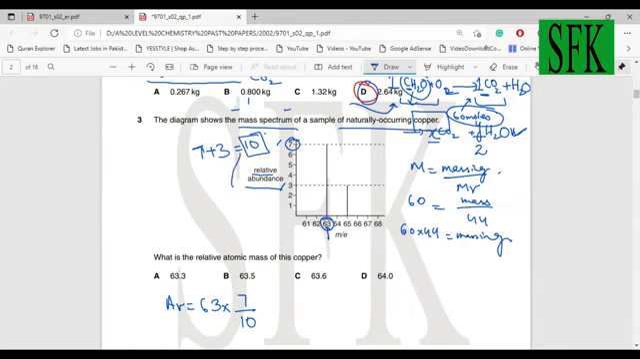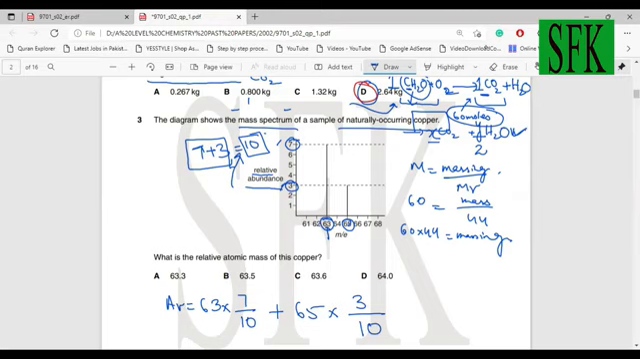Why have I taken 10 as the total abundance? Because 10 is actually the sum of the abundances of the isotopes which are available. The total isotopes in this case are 2, so just sum up the abundances of the isotopes. Then add this to the relative atomic mass of the next isotope, which is 65, multiplied by its abundance fraction, which is 3 upon 10.